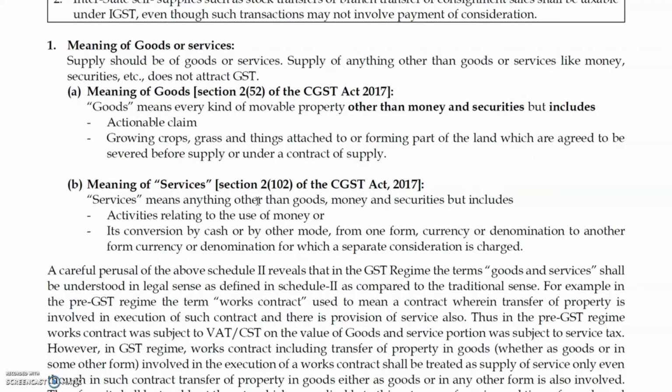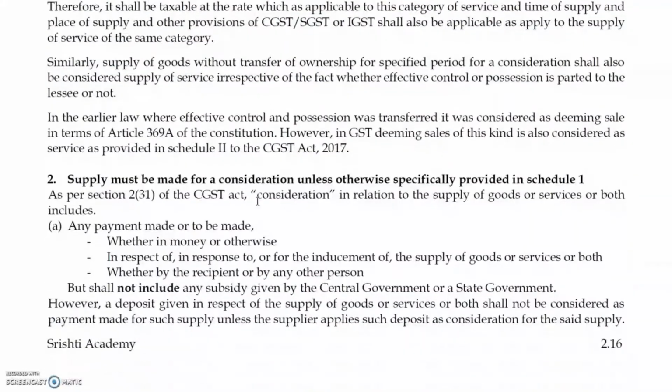For that you have to pay GST. From one currency to another currency, or denomination of another form of currency, with separate consideration, it is nothing but a commission. Money exchanging commission. This is all about the services. So this is the basic fundamental definition of goods and services. This definition is important, but from an examination point of view, they will not ask you to define goods or services in an examination. It's very simple. And the next important definition is consideration.